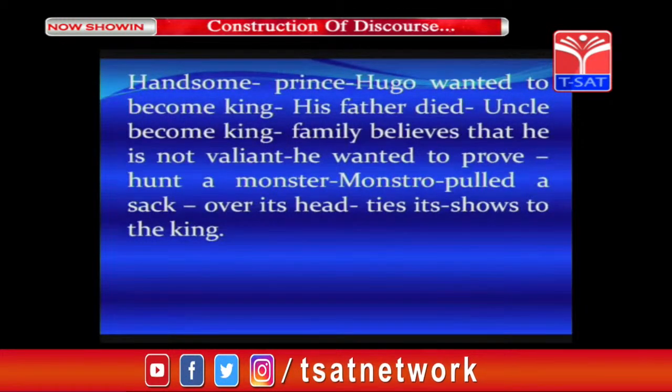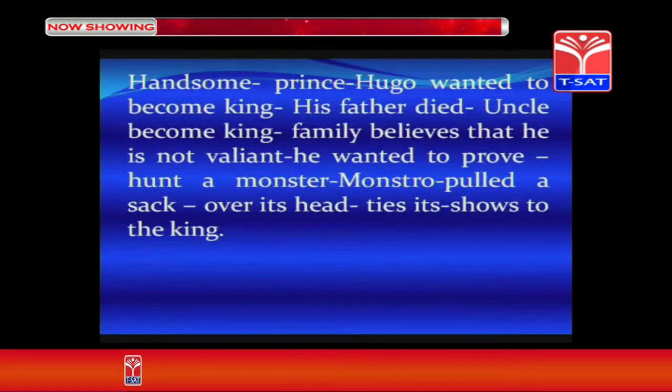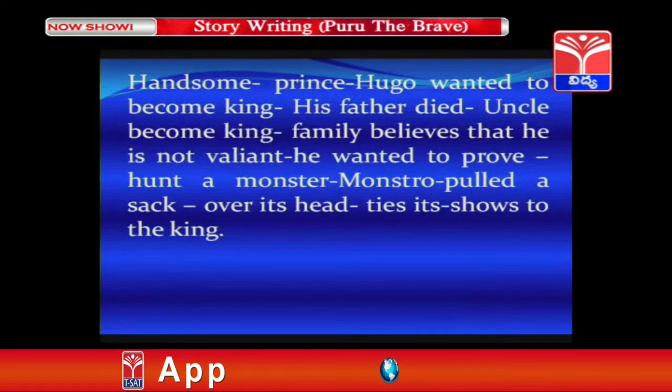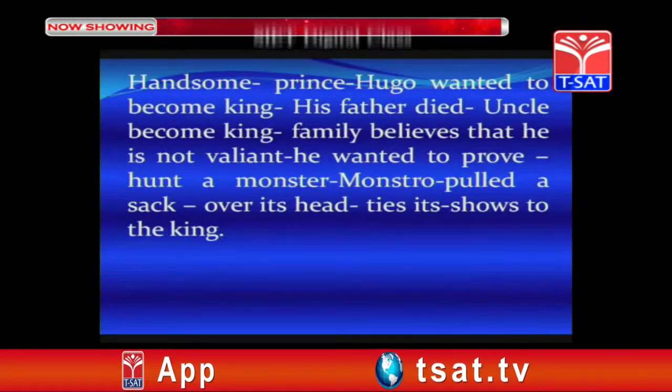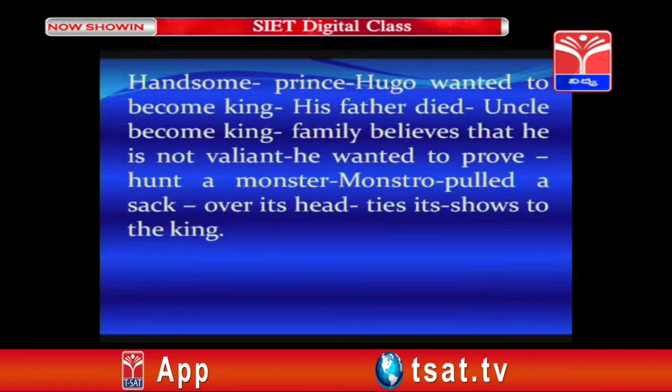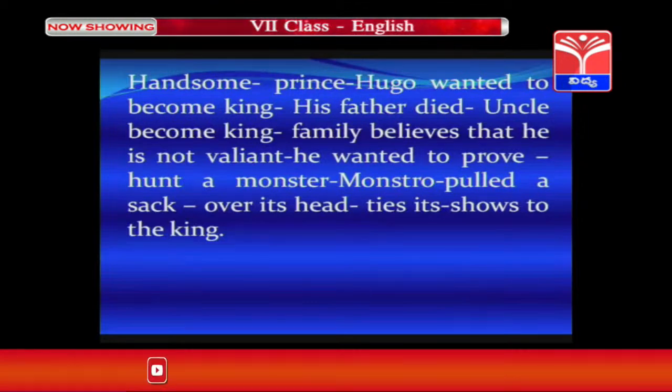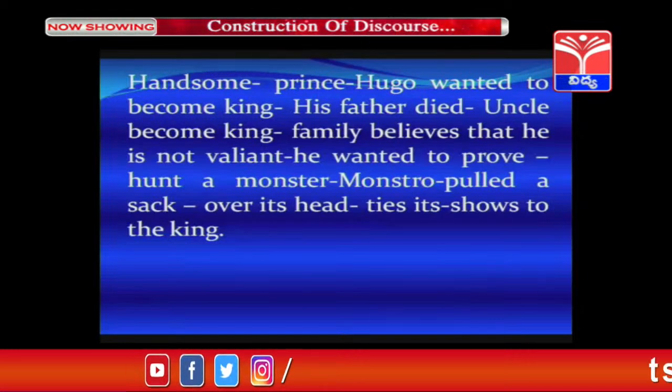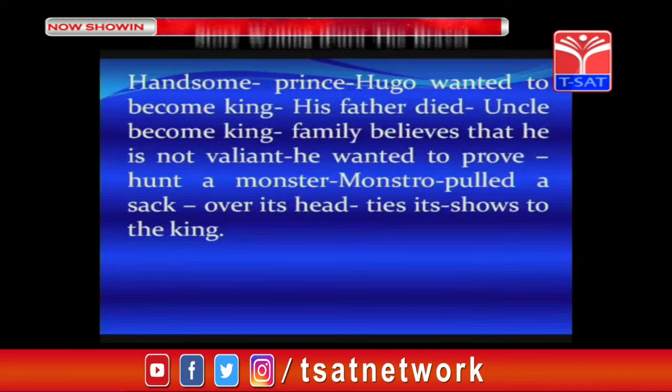Handsome prince. Hugo wanted to become king. His father died. Uncle becomes king. Family believes that he is not valiant. He wanted to prove, hunt a monster. Monster pulled a sack over its head, ties its shoes to the king.